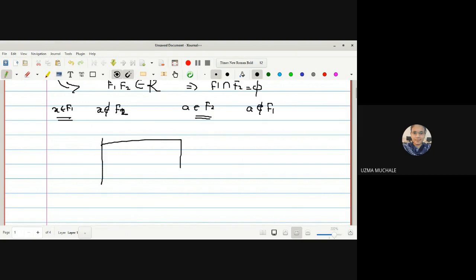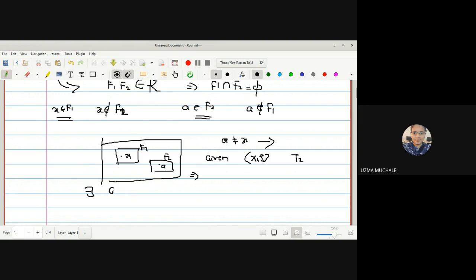In the diagram itself we can see this is X and this is A. Here is F2 and this is F1. These are two disjoint closed sets. Now we can say that A and X are two distinct points. Given that X is a T2 space, we can use the definition of a T2 space: there exist two open sets G and H such that the intersection of them is empty.